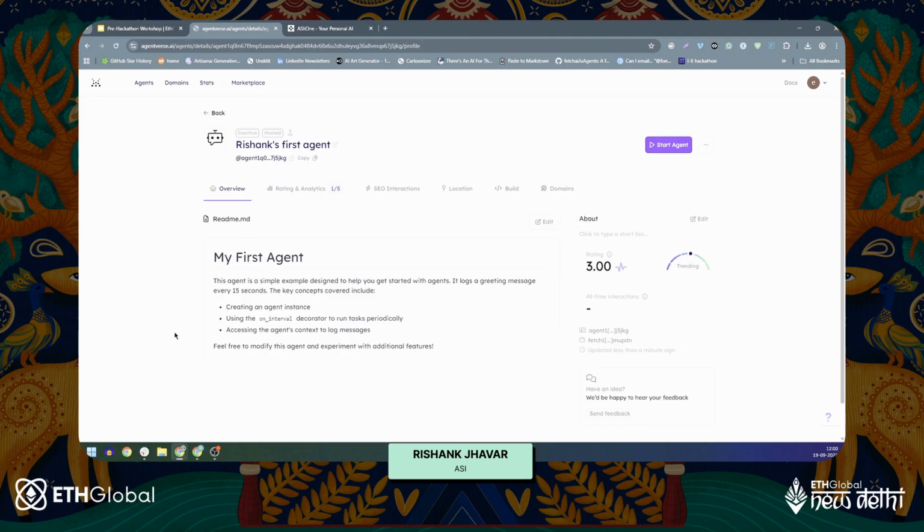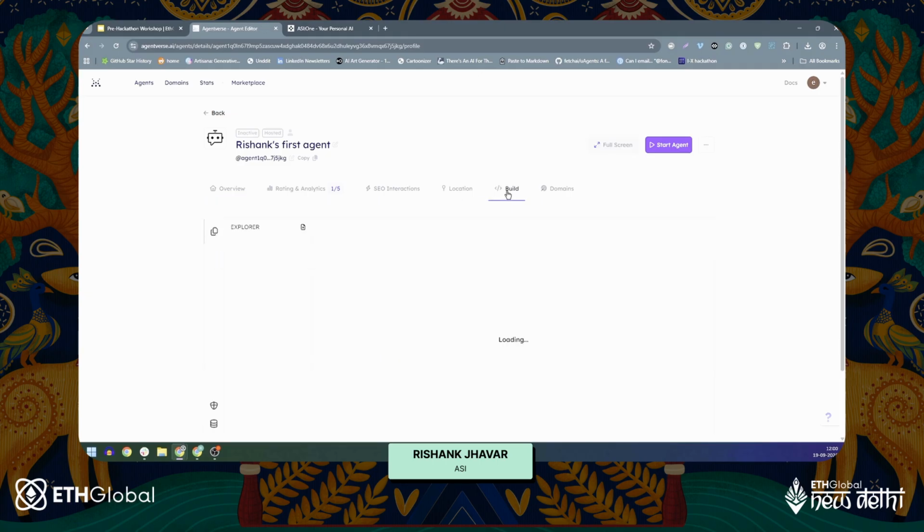So this would be the overview of the page, something similar to what we just saw in the Google geolocation page. It says my first agent, which is the name of the agent, a simple example designed by me. This covers creating an agent instance. This uses the on interval decorator to run the task periodically, and it also accesses the agent's context to log the messages of this agent. Now I'll head on to the build tab and I'll see an IDE right here inside AgentVerse.